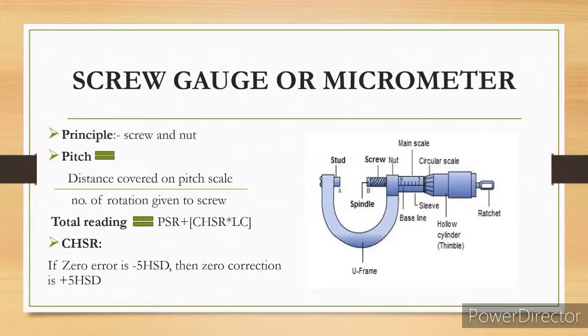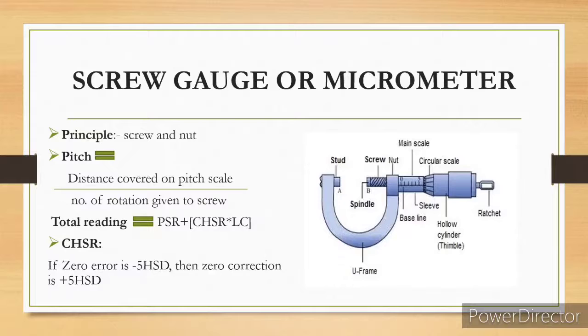ratchet is used for the adjustment of the instrument. Between the stud and the screw we will fix any object, a glass slide or a hollow cylinder, anything we want to measure. We will place it there and adjust using the ratchet, and using the main scale we will measure the pitch, and the total reading of the instrument will be measured through that.